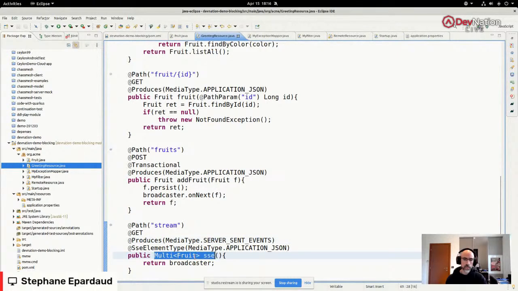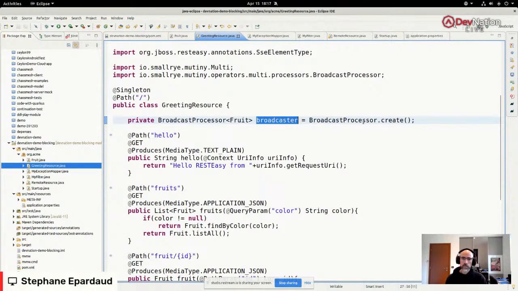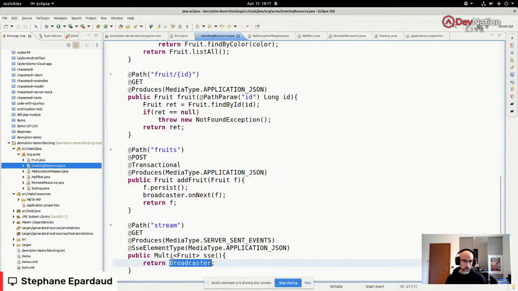But here with Mutiny integration, we can just say, I'm going to return a Multi of Fruit, which is something that can return a number of instances of fruit as time goes on. We have a special kind of Mutiny Multi value that is a broadcaster, which we can use to return the SSE value, and then RESTEasy will subscribe to this, and every time something becomes available on the broadcaster, it's going to send it to the SSE clients.